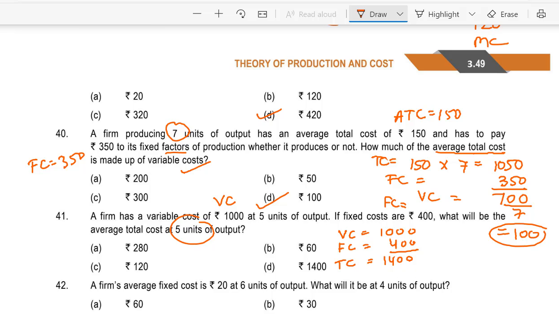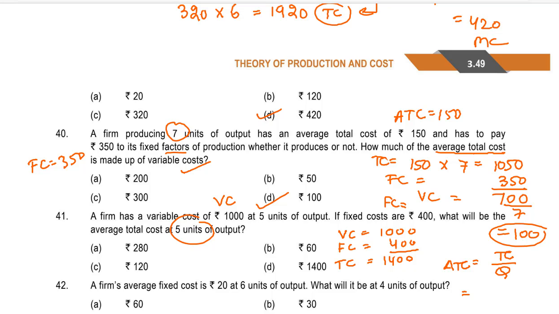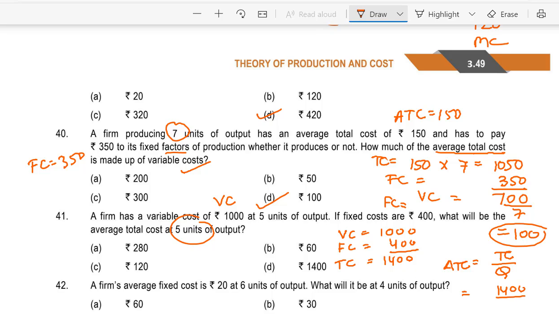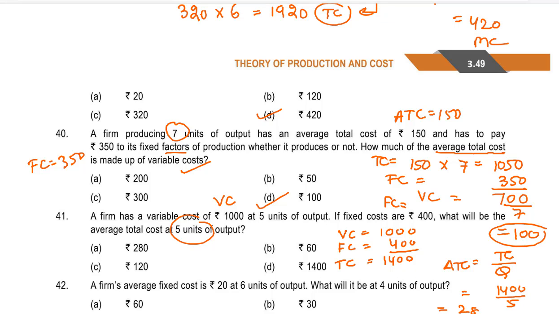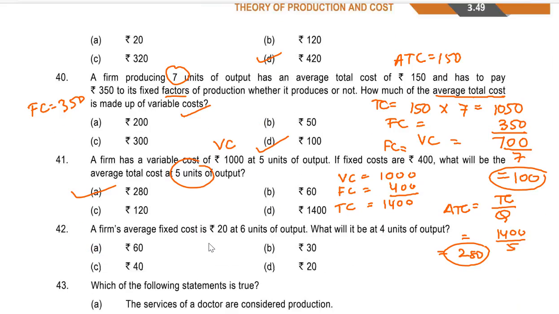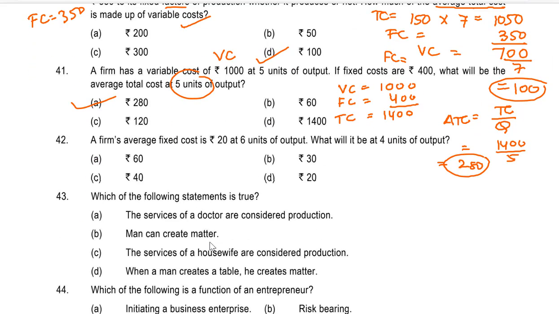If we calculate the average total cost, that would be total cost divided by output. So 1400 divided by 5 units will give us 280. The answer is A, 41A 280. Let's go to question number 42 now.